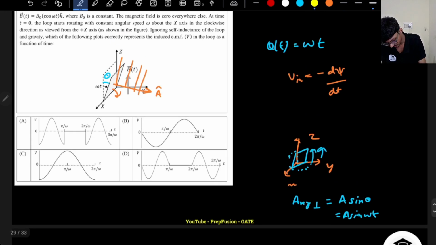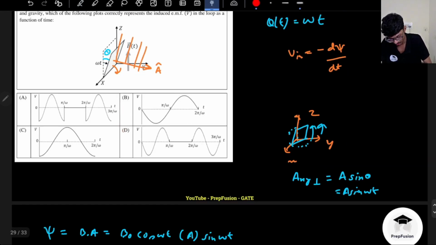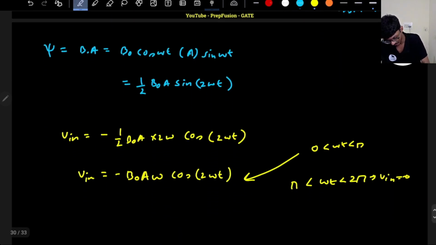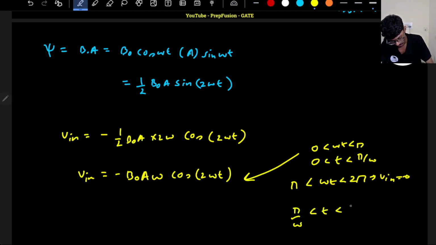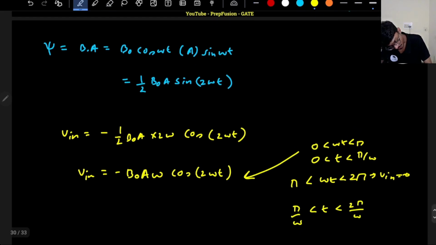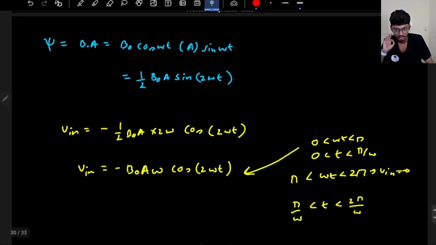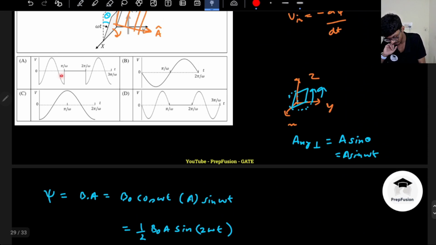So basically they are observing with respect to time, so what I will do is I will divide by omega on both sides. So this will be t equals pi by omega, and this will be 0 by omega, 0 only. So this will be t equals pi by omega, this will be 2 pi by omega. So between pi by omega to 2 pi by omega, the induced voltage should be 0. I see pi by omega to 2 pi by omega, induced voltage is 0. Here also it is 0.